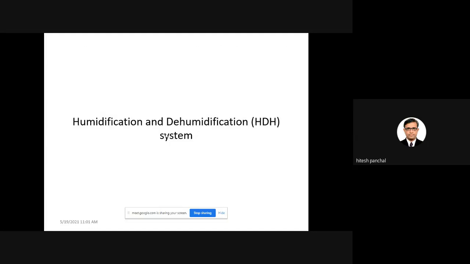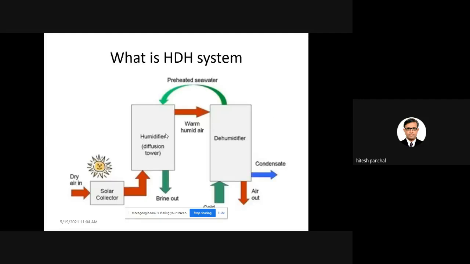And the last one, use coating on receiver tubes to enhance the temperature of water or oil passing through them. Okay. Now, the last point for the discussion, and for today's context, it is very important. It is called the humidification and dehumidification system. Friends, we have all studied the HDH system in mechanical engineering, because in heat and mass transfer we have already studied psychrometry.